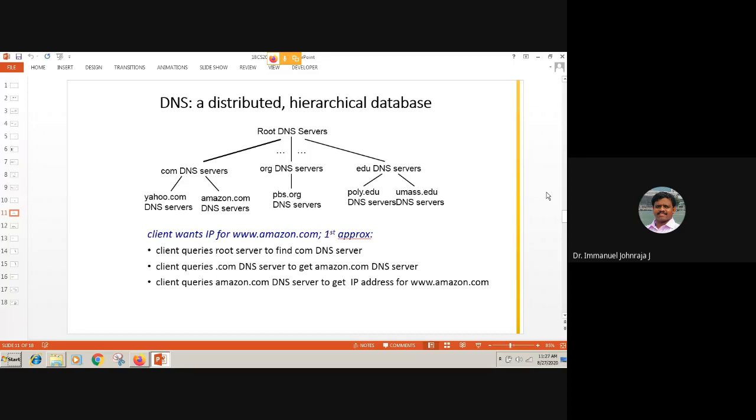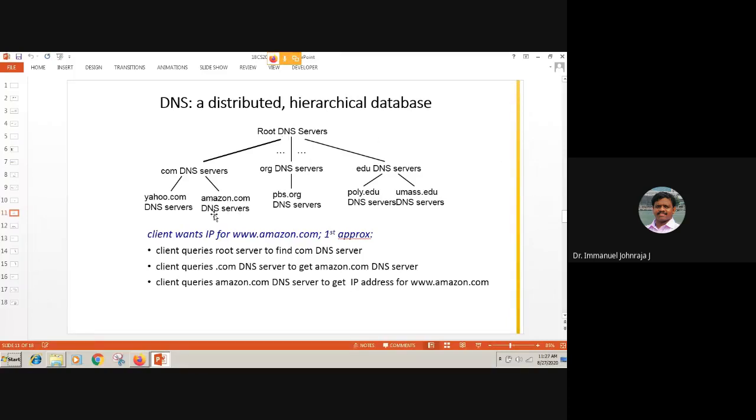When you are using your nslookup command in the lab, especially in your command prompt, when you type nslookup, you can see an answer. The first line would say it's a non-authoritative answer. What is that non-authoritative answer? This answer does not come straight from the authoritative server, but instead it comes from your local domain name system. That is the reason why you get a non-authoritative answer. Who is the authoritative one? It is the DNS server which is maintained by the company directly, or through the ISP; they will have their own DNS server. Only those servers are called authoritative DNS servers.